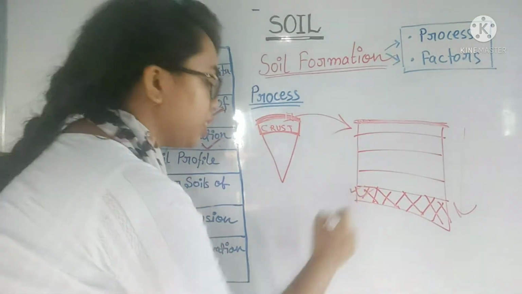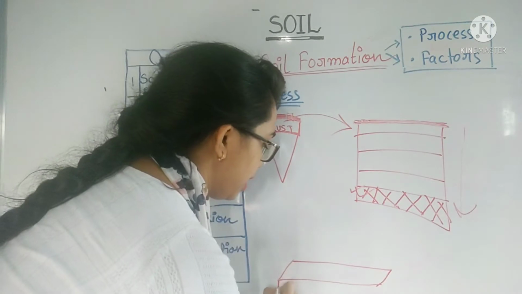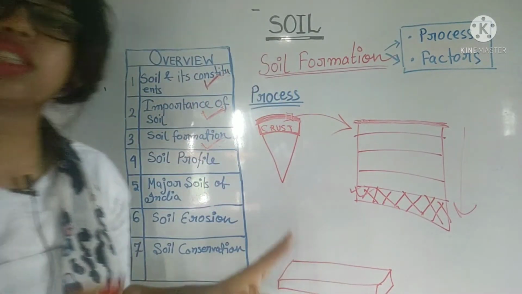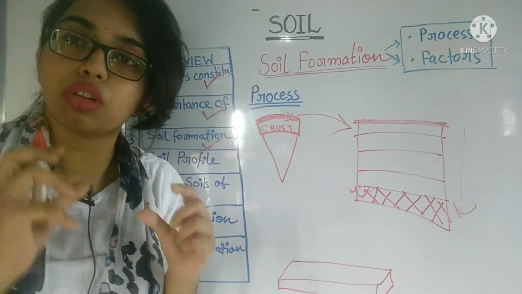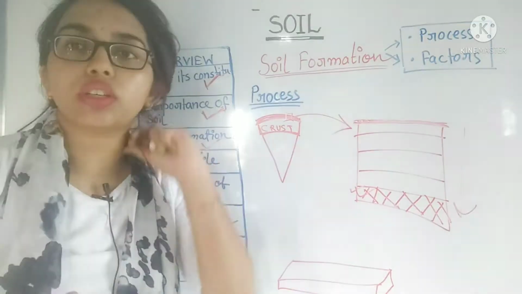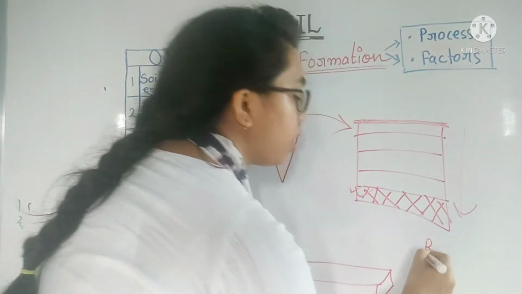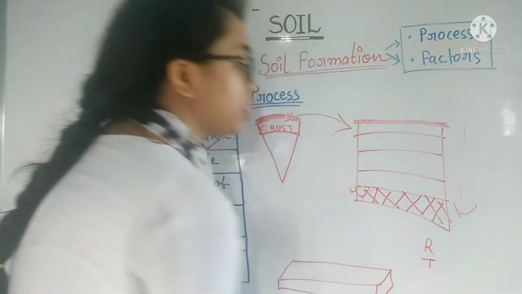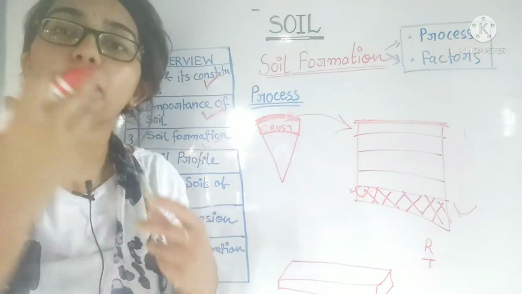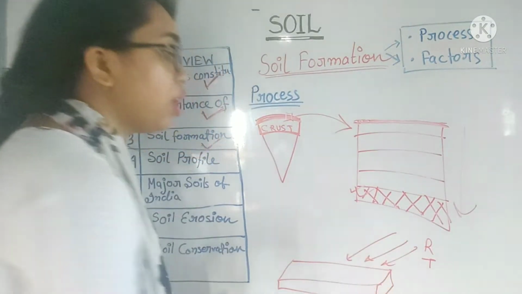So initially what happened, suppose it is the parent crustal rock, and some climatic elements like rainfall, temperature, riverine action, several weathering elements affect that rock.